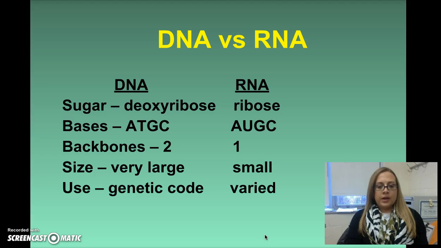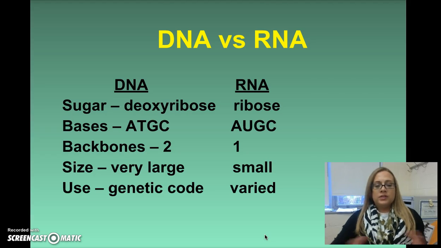DNA has 2 backbones, whereas RNA is single-stranded. It's only got 1. DNA is these really long, very large molecules. RNA is going to be smaller, all right? mRNA is going to be like little segments of those long DNA molecules. You're going to copy 1 gene at a time, so RNA is going to be much smaller than DNA.